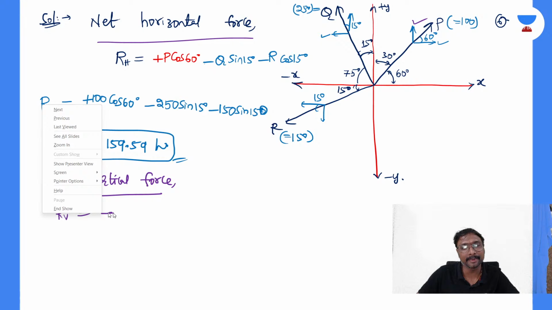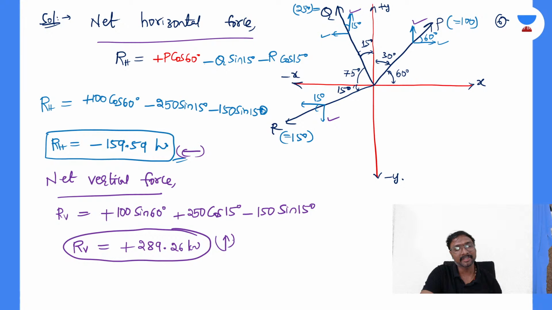So that is your left hand side, this is your right hand side. What is that net force? You can say this is your Rx, this is your Ry, that is RV, and this is RH, and your resultant will be like this. Now absolutely your resultant will be like this, right? Therefore this is the net resultant.